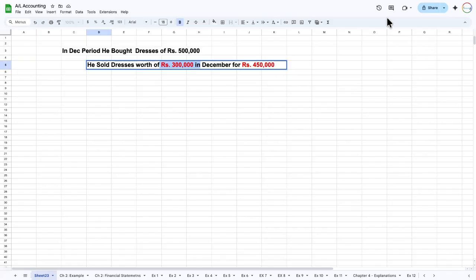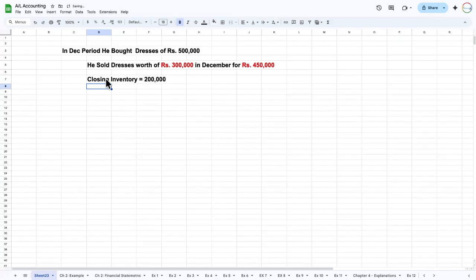It's 150,000, no? As well, how much did he not sell? The closing inventory. He bought 500,000 and sold 300,000 worth of goods, so 200,000 is still closing inventory. Closing inventory is simply the items not sold. Did you understand the concept?